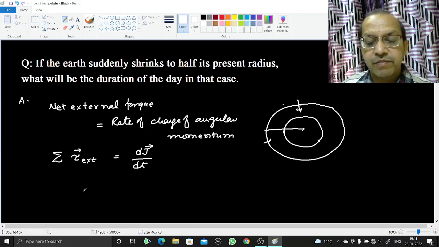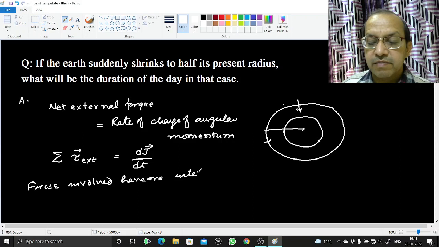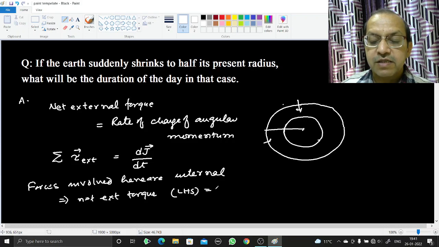Now the forces involved here are internal. That means net external torque, that is the left hand side of this equation, is 0.